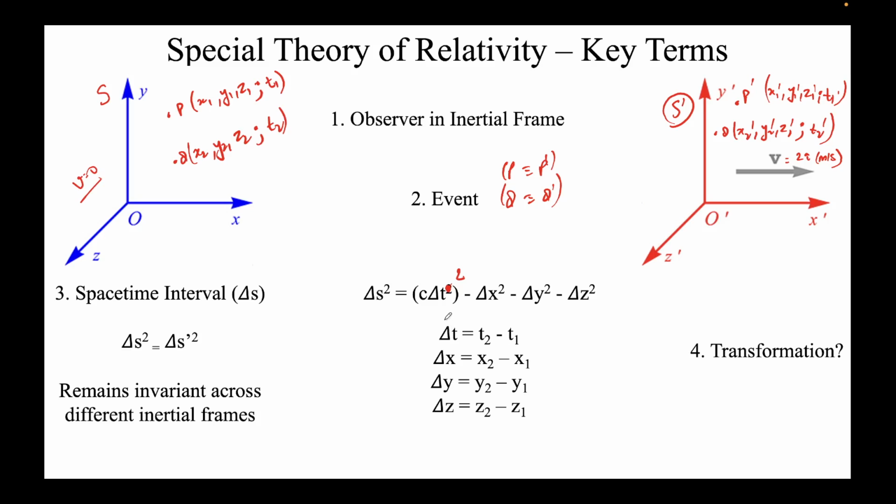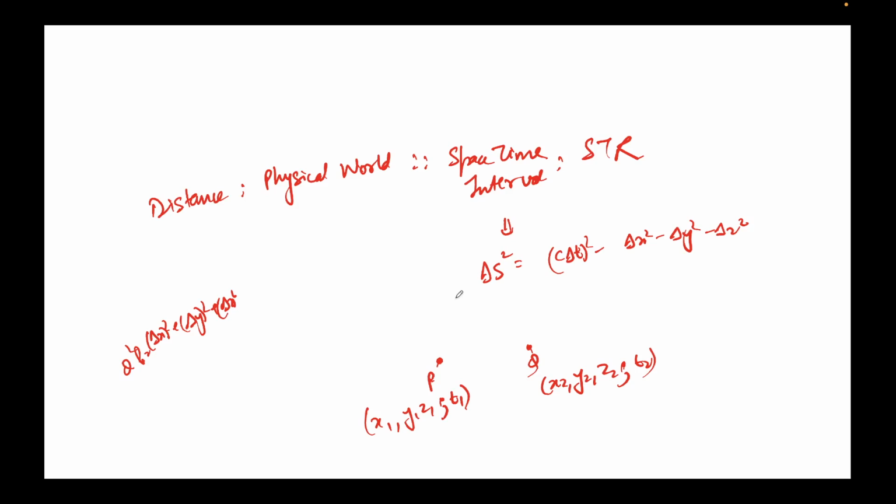But before that, in the last class a doubt was raised about why there is a negative sign here. We'll address this first today. As I told you, distance in the physical world is invariant. Whether you are sitting at your desk or I am sitting at my desk, when we measure a centimeter, it is a centimeter, whether or not we are moving in a car. Distance is invariant in the physical world, the world as we see it. However, in the STR universe, in this mathematical universe, the space-time interval is the invariant. Now we'll see why this negative sign comes.